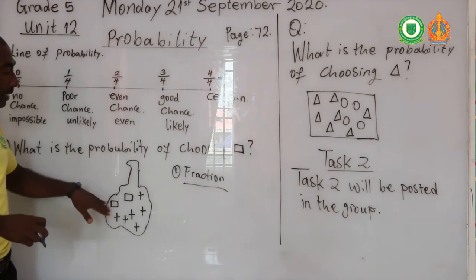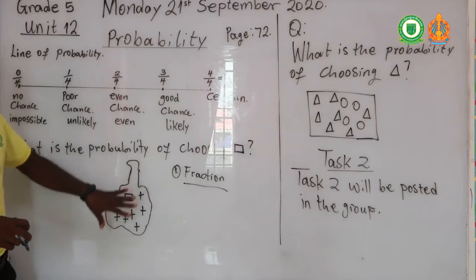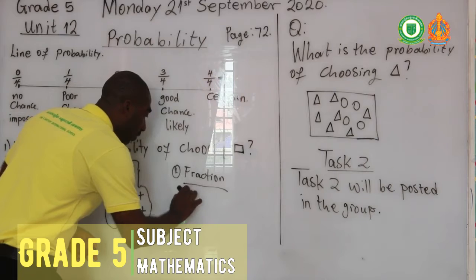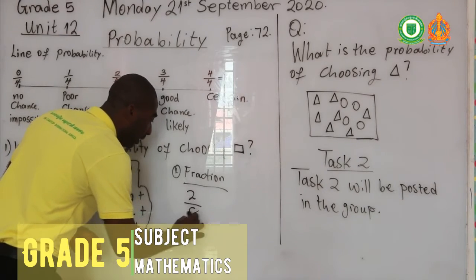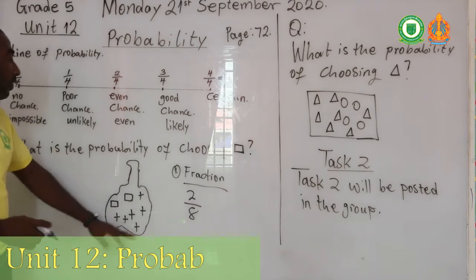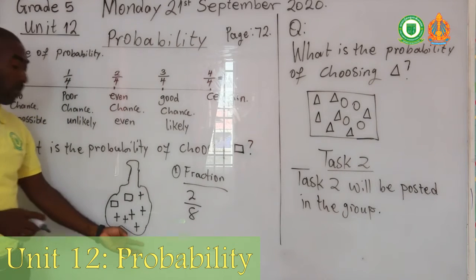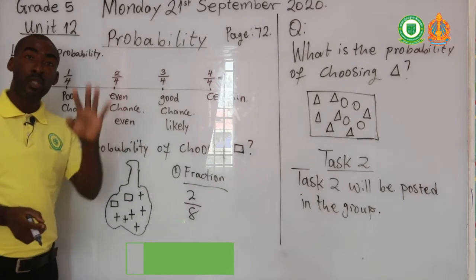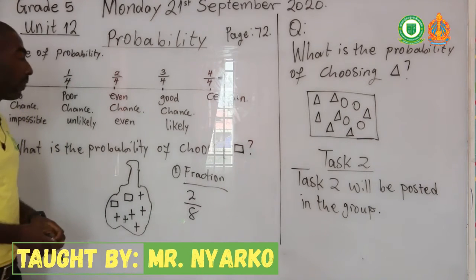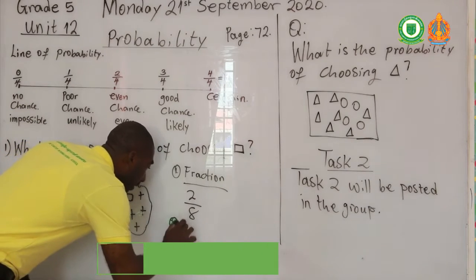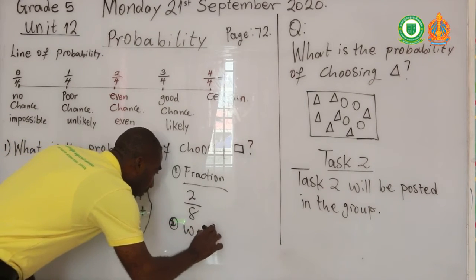Out of the 8 items, 2 of them are square. So that means we're going to have 2 over 8. So we have 2 over 8 chances of getting a square from this particular bag, okay? So that means we have 2 out of 8 to get this. Okay, so let's say we want to use words.